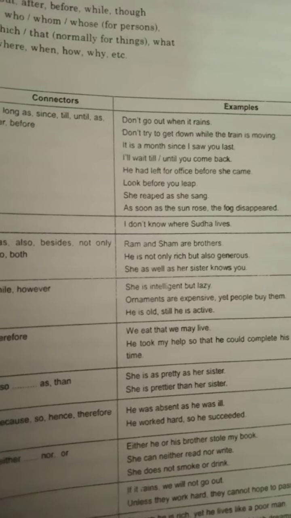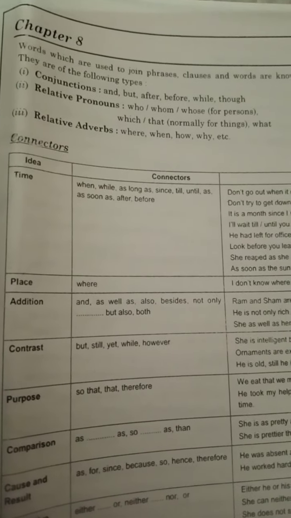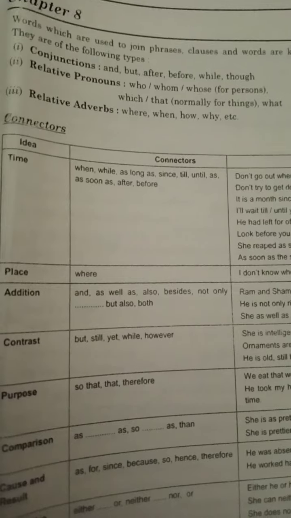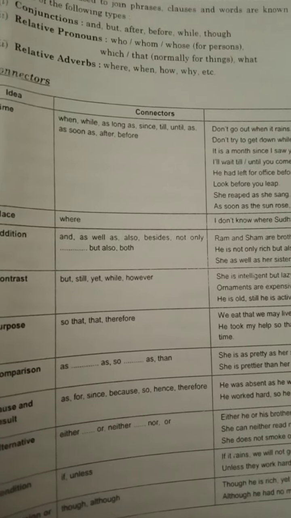So these all are the connectors, and these are all time related connectors. Now the second thing is place. Here, for place related phrases, we will use where. I don't know where Sudha lives.